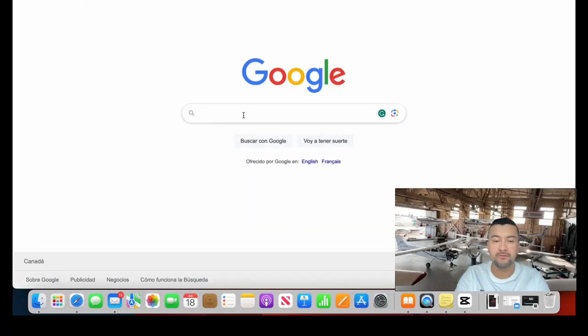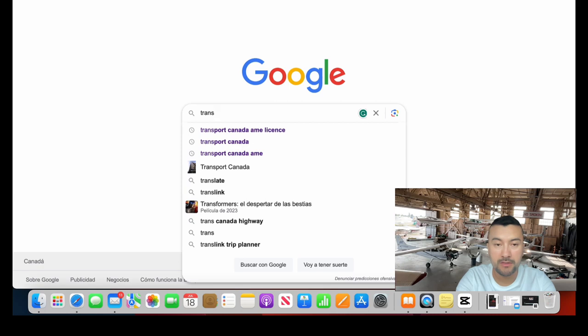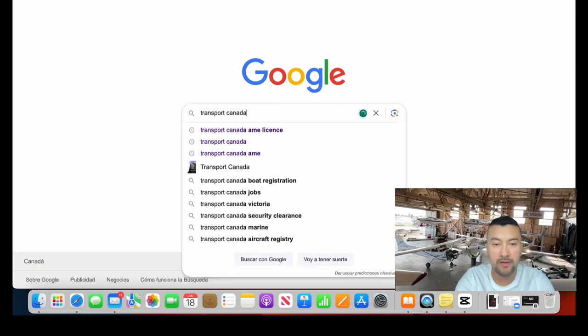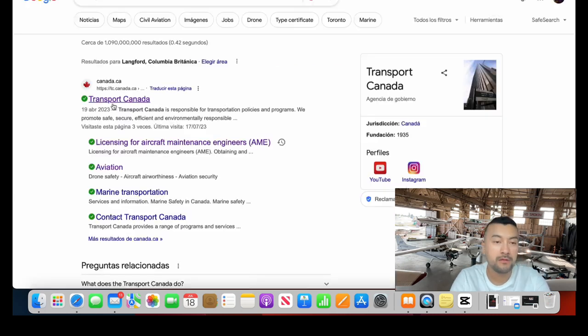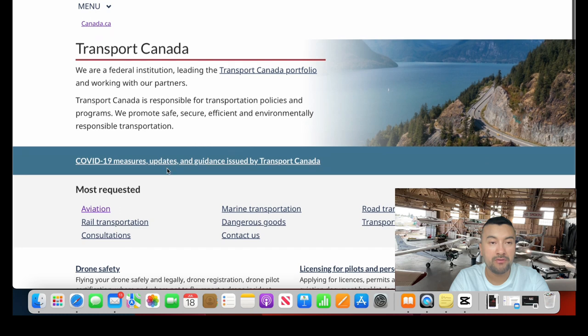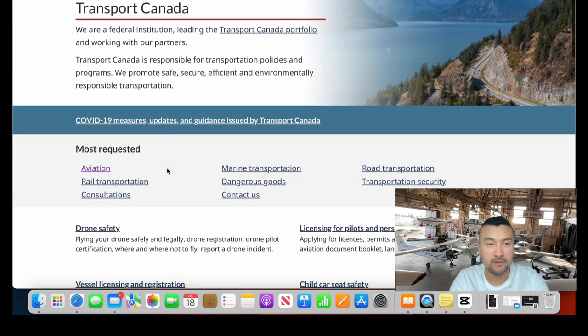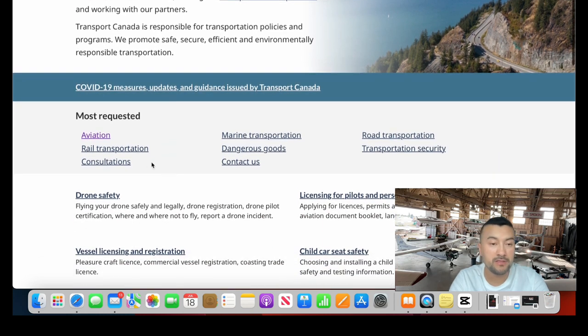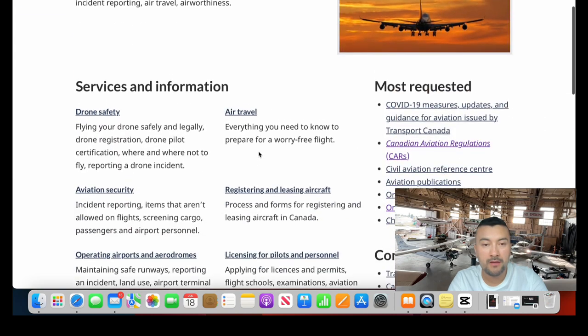Okay guys, so the first thing that we are gonna put here is Transport Canada. We can just click here in this link. Then we have different kinds of things here under Transport Canada: Aviation, Rail Transportation, Consultations. Okay, back. Now we need to click here and go to Aviation.